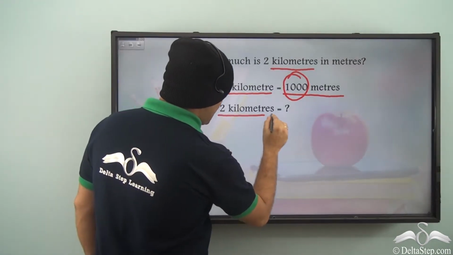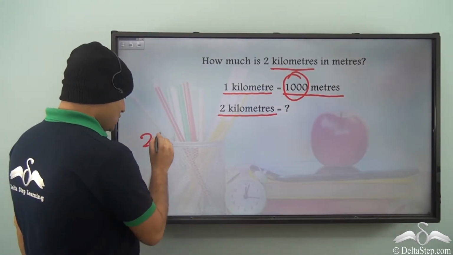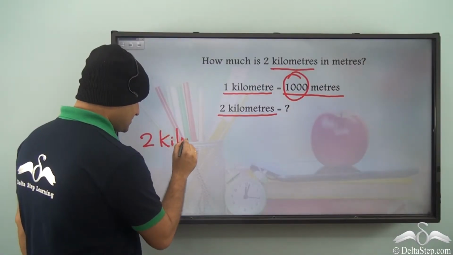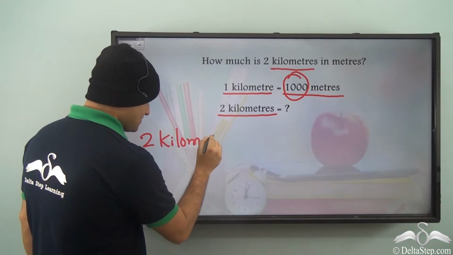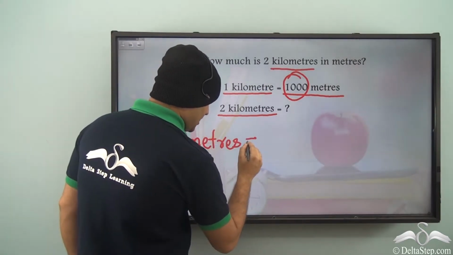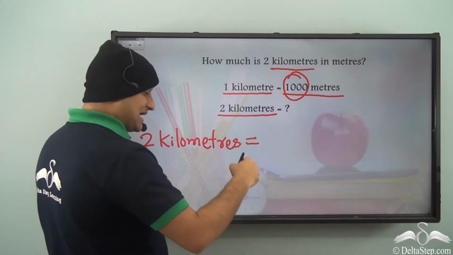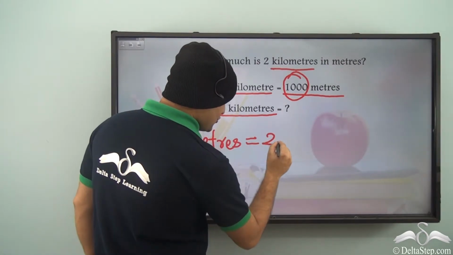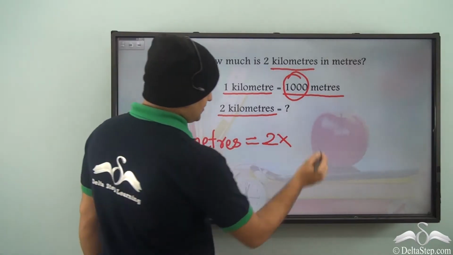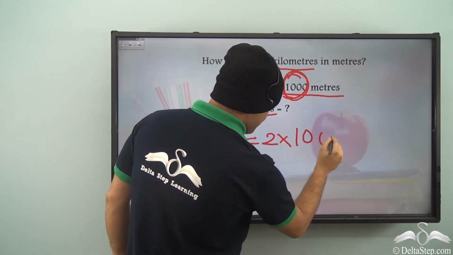We have 2 kilometers equal to, by the trick we know that we need to multiply. So it is 2 into, what do we multiply with? With the conversion, 1000.